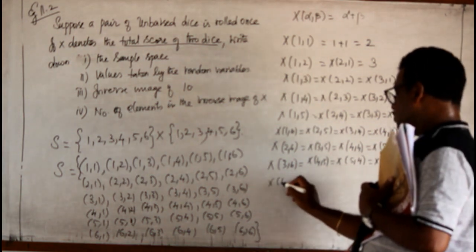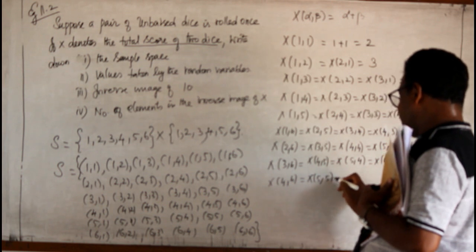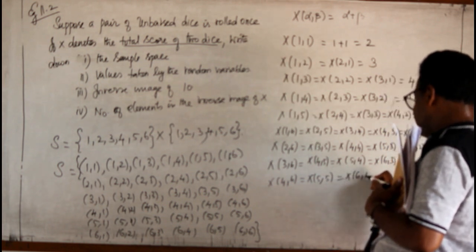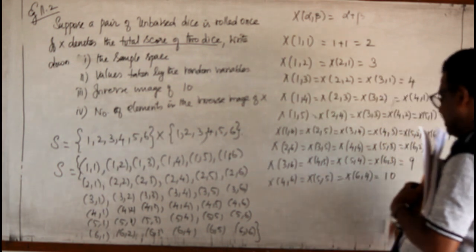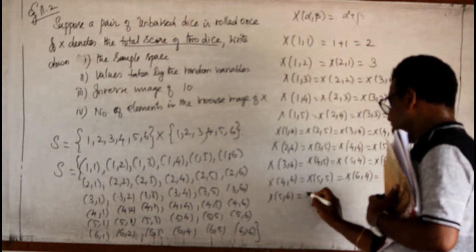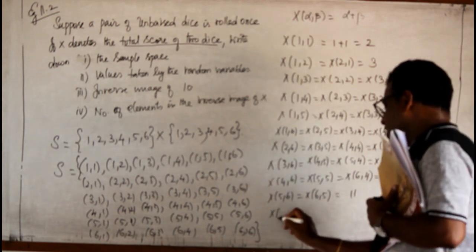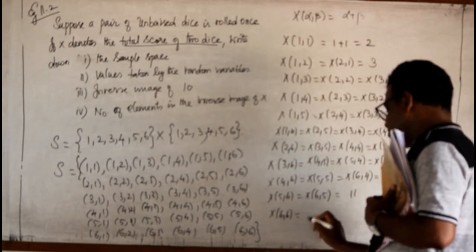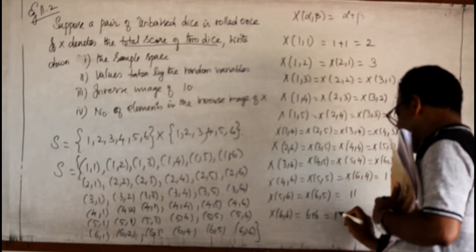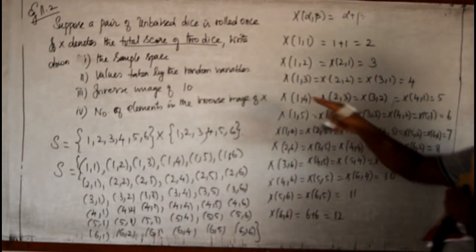When x of (4,6) or x of (5,5) or x of (6,4), it gives me the sum as 10. X of (5,6) or x of (6,5) gives me the sum as 11. And x of (6,6) alone, that is 6 plus 6, gives me 12. This is the value taken by the random variable.